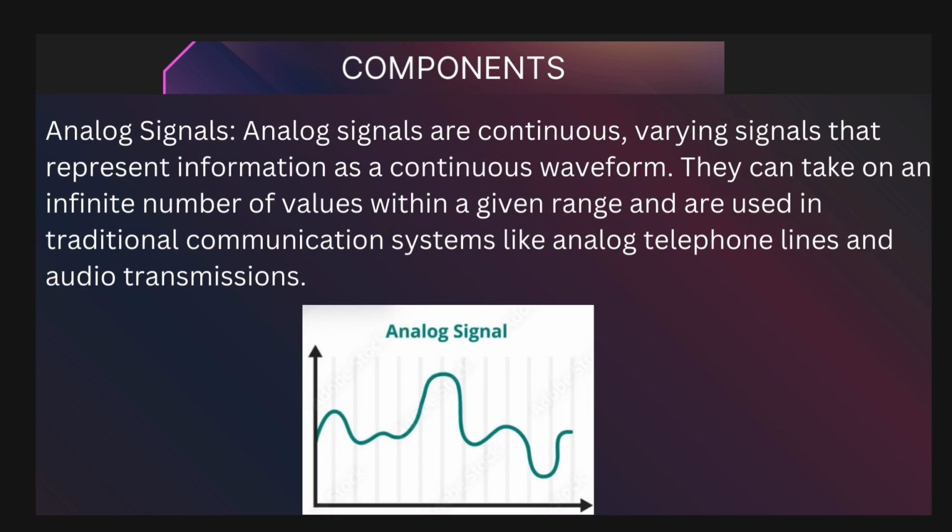Analog signals. Picture a smooth wave, constantly varying in amplitude and frequency. That's the essence of analog signals. Analog signals are continuous, varying signals that represent information as a continuous waveform. They're used in traditional communication systems like analog telephone lines and audio transmissions.